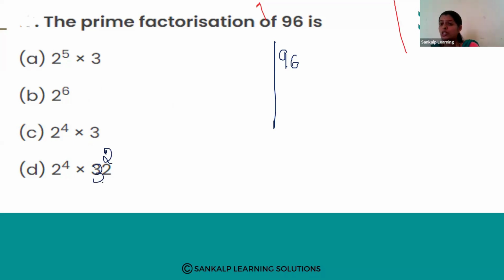Which option is right? Solve it in your notebook and then tell the answer. First solve the question, then find out the answer. Which option is right? It may ask for 2 marks also.